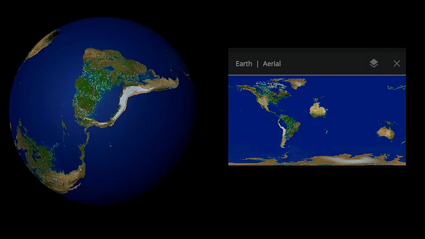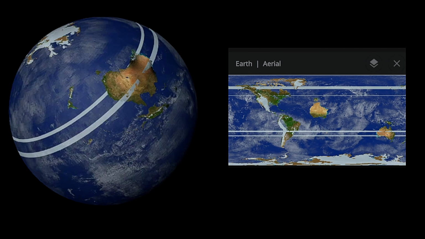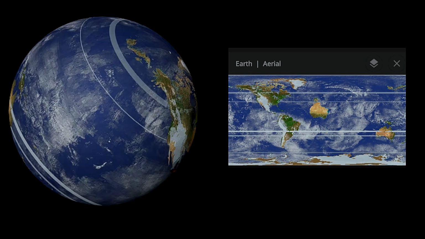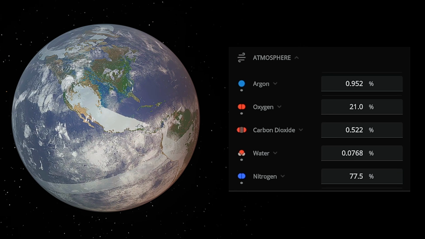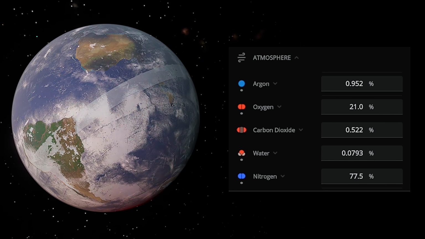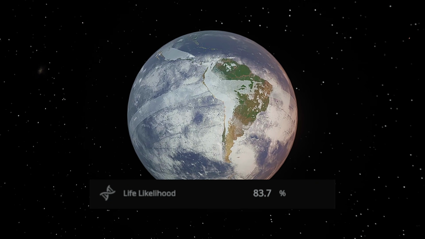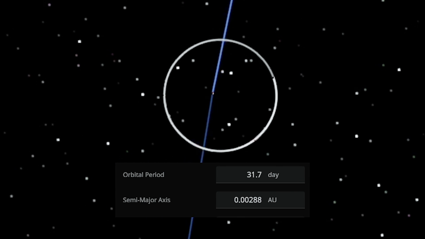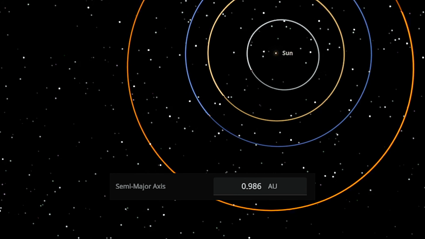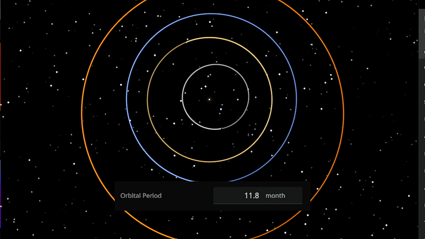As time passes, ice rapidly spreads across both the continents and the oceans, covering much of the planet's surface. Earth's average temperature eventually drops to around -10 degrees Celsius. Despite these dramatic changes, the atmosphere remains surprisingly similar to its original composition. Earth still retains a habitability rating of about 83%. The Moon's orbital period increases to approximately 30 to 31 days. Earth's orbit around the Sun also shrinks slightly, reducing its semi-major axis. As a result, one Earth year now lasts only about 11.7 months.